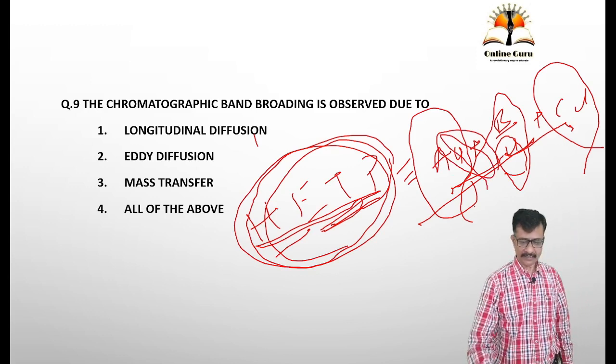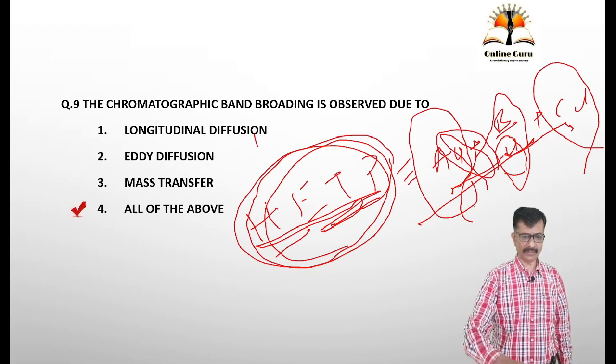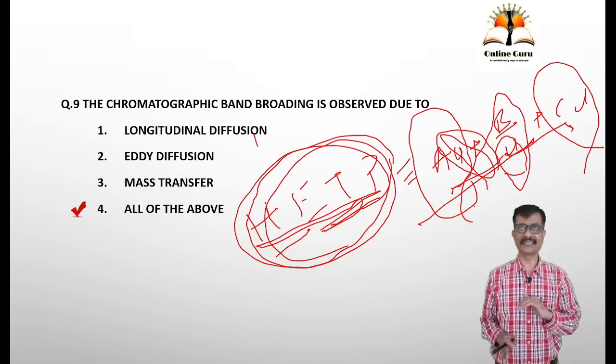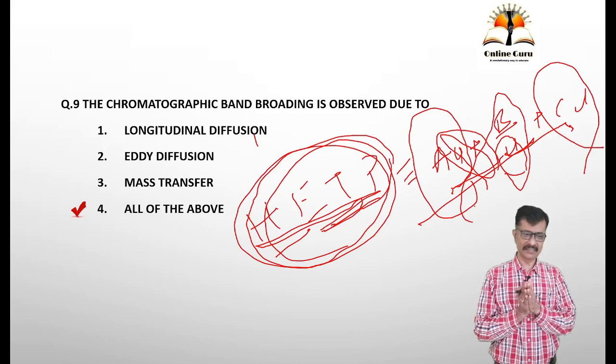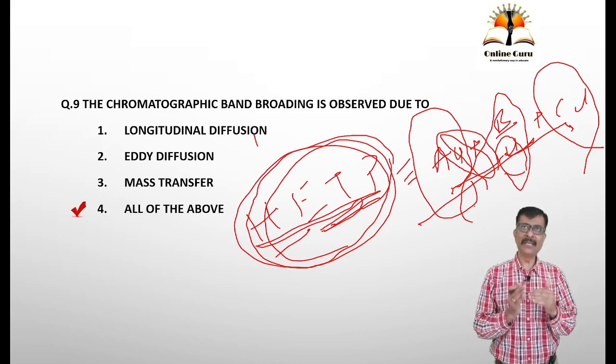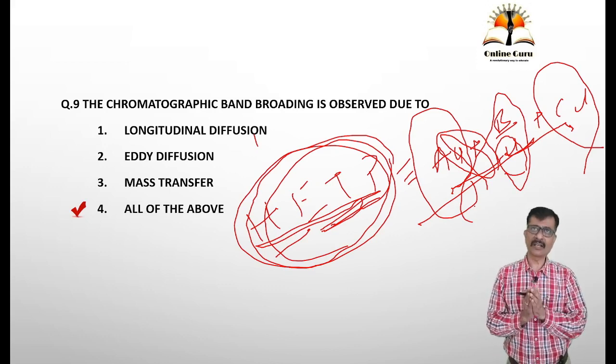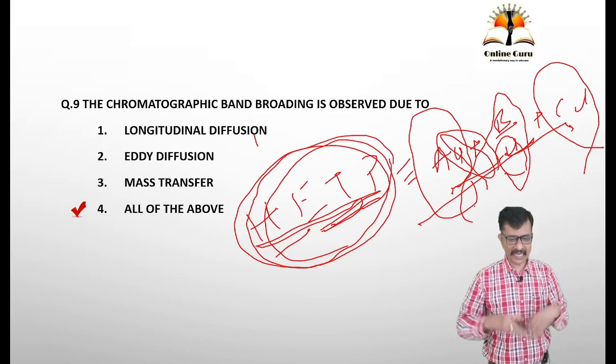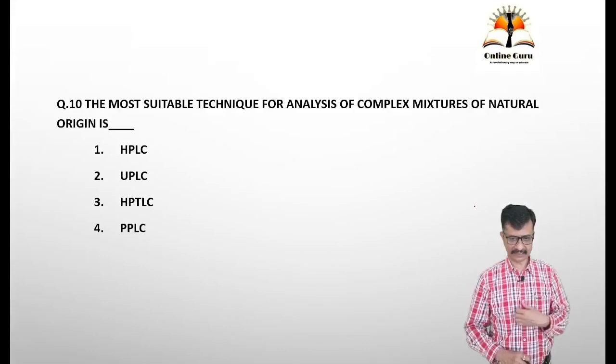So here the answer should be all of the above. The chromatographic band broadening is observed due to all these things. If all the things are in balance, you will have minimum height equivalent to theoretical plate, so more number of theoretical plates and a more efficient technique.